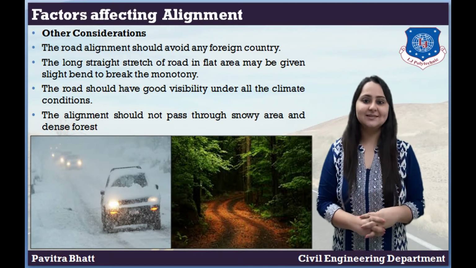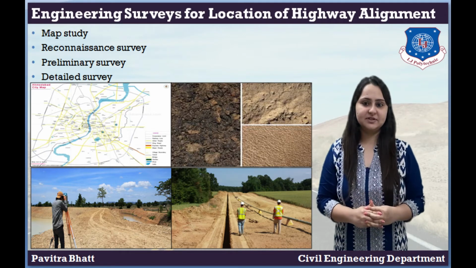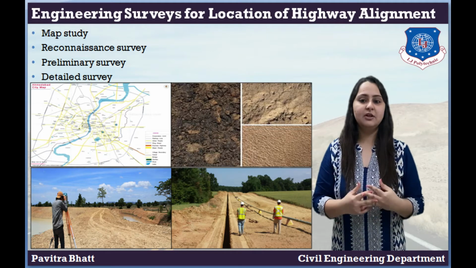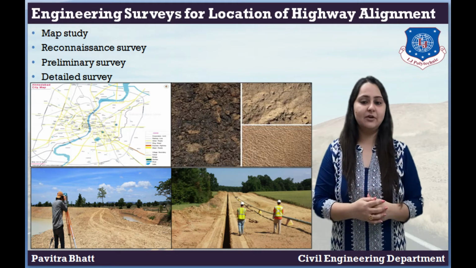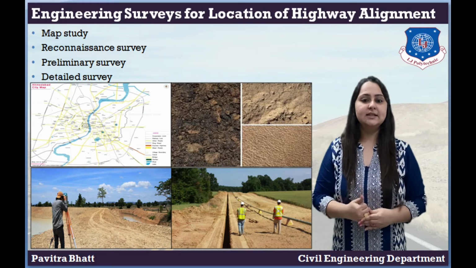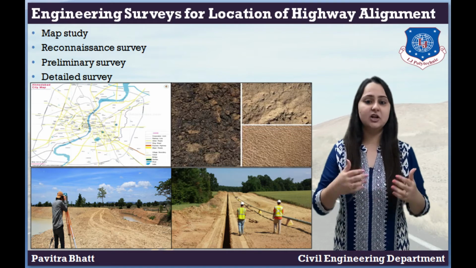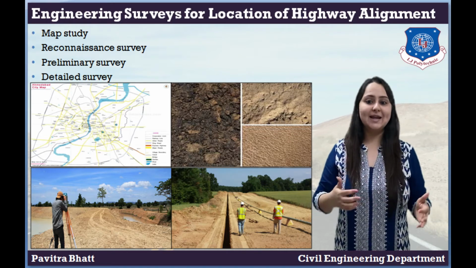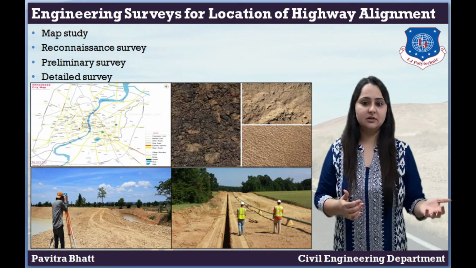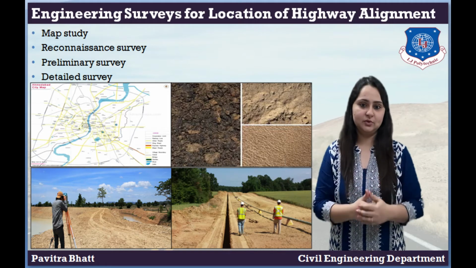Our last topic is engineering surveys for alignment. First, map study. In India, topographic maps are available from the Survey of India with 15 or 30 meter contour intervals. The main features like river, hills, valley, etc. are shown on this map. By careful study of such maps, it is possible to have an idea of several possible alternative routes.